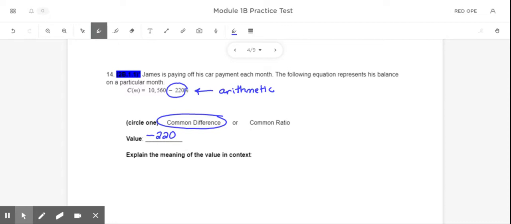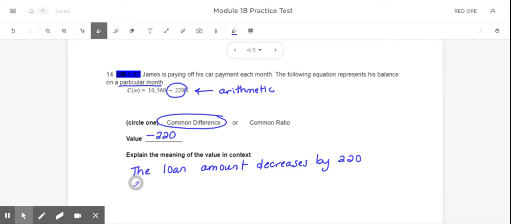Now, if I want to explain the meaning of the value in context, what that means is I need to say, what does that tell me about the story? In this story, we're talking about a car loan, and so we would say the loan amount, and then what's happening to it. So because the value is negative, we would say decreases by 220. And then how often would be each month, because it says that this is the equation for a particular month.